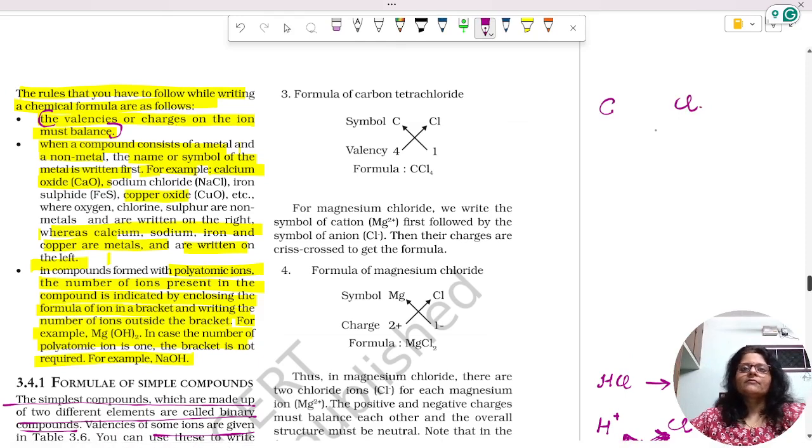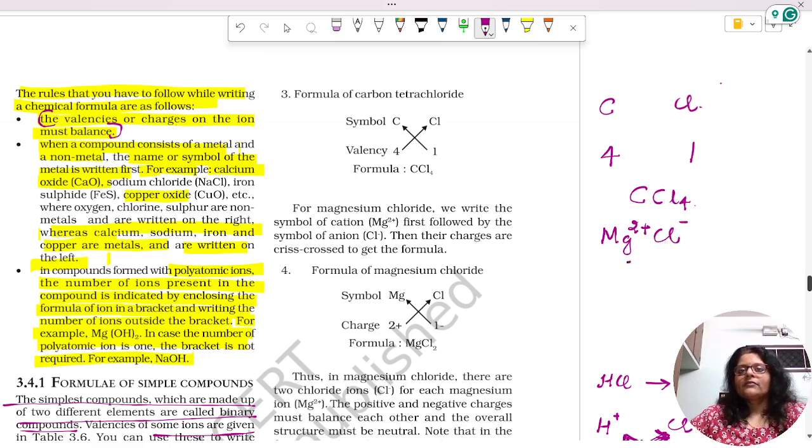Chlorine's valency is 1, carbon's valency is 4, and you can write it as CCl4. For magnesium chloride, we write the symbol of the cation Mg 2 plus first, followed by Cl minus.